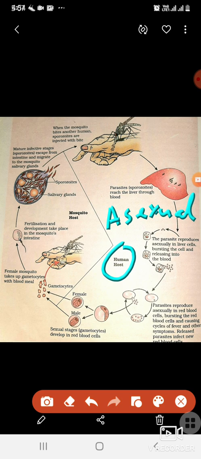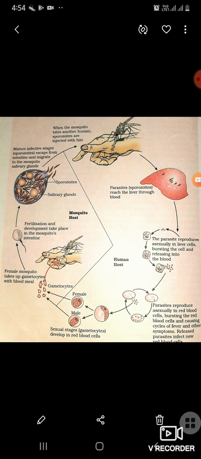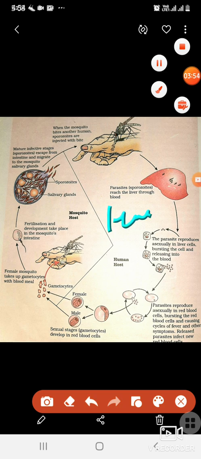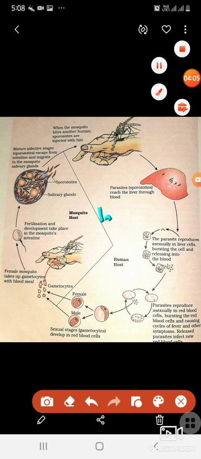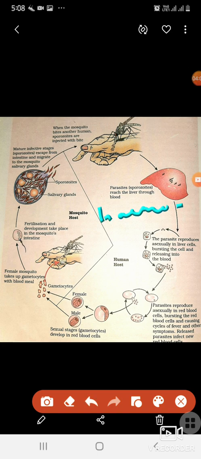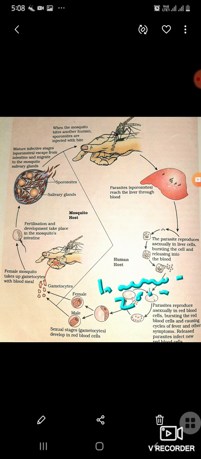The parasite reproduces asexually in RBCs, the RBCs now start bursting, causing cycles of fever, and this fever happens in humans because of a special chemical called hemozoin. Let me write clearly, hemozoin, H-A-E-M-O-Z-O-I-N.